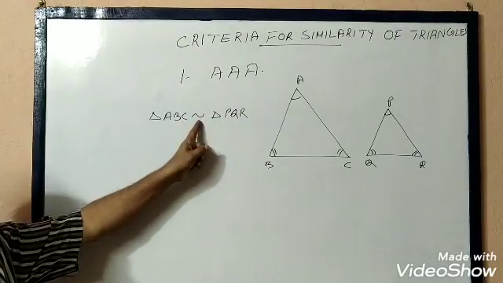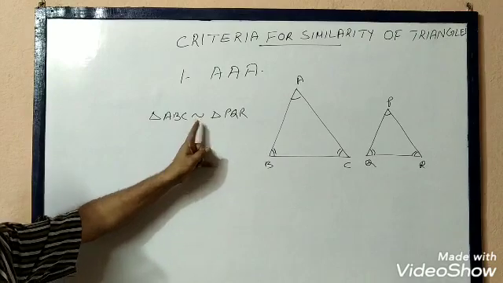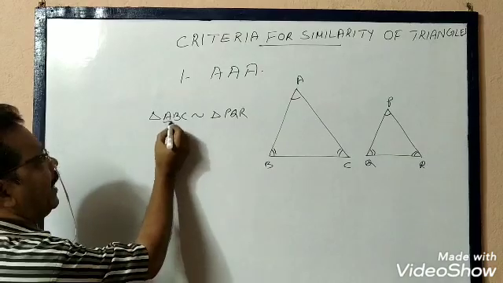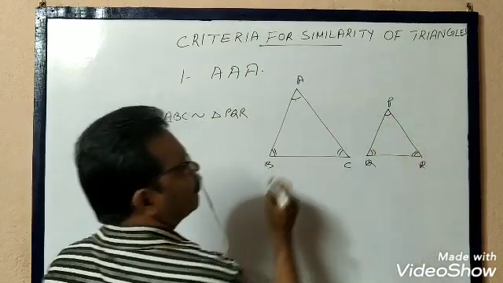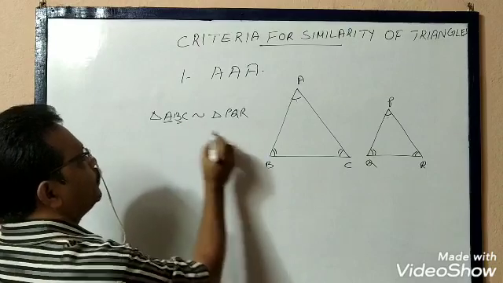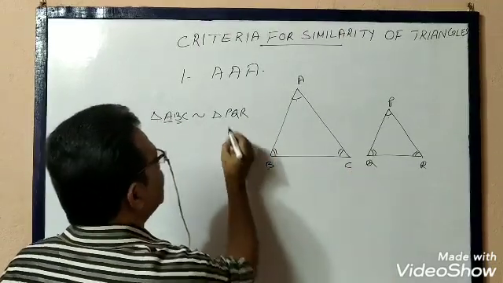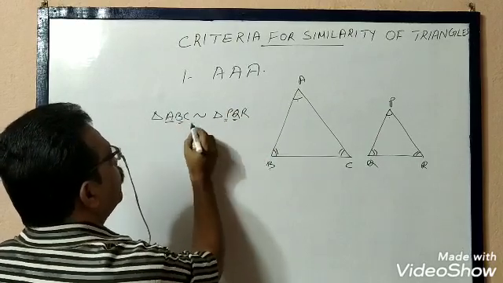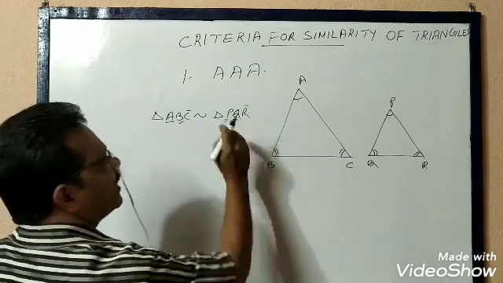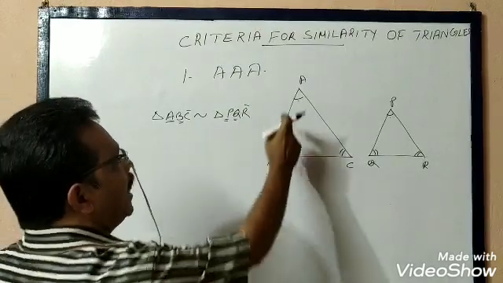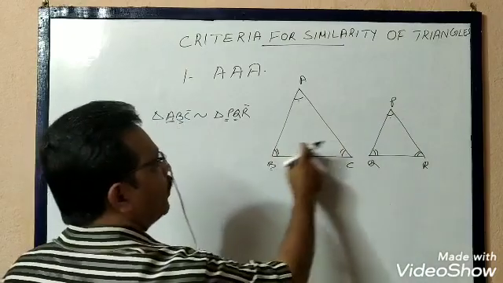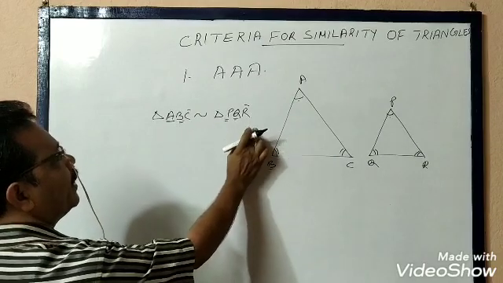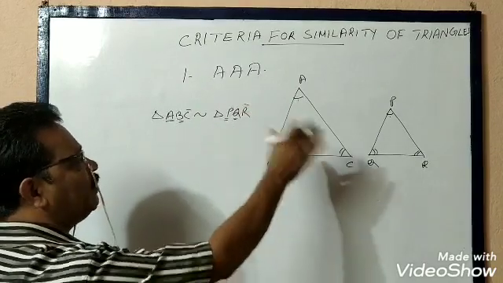See the symbol for similarity. This I have already explained to you. Triangle ABC is similar to triangle PQR and angle A corresponds to angle P, angle B corresponds to angle Q, and angle C to angle R. Correspondence is very important. Angle A is equal to angle P, angle B is equal to angle Q and angle C is equal to angle R. Then the triangles will be similar, then their corresponding sides will be proportional.